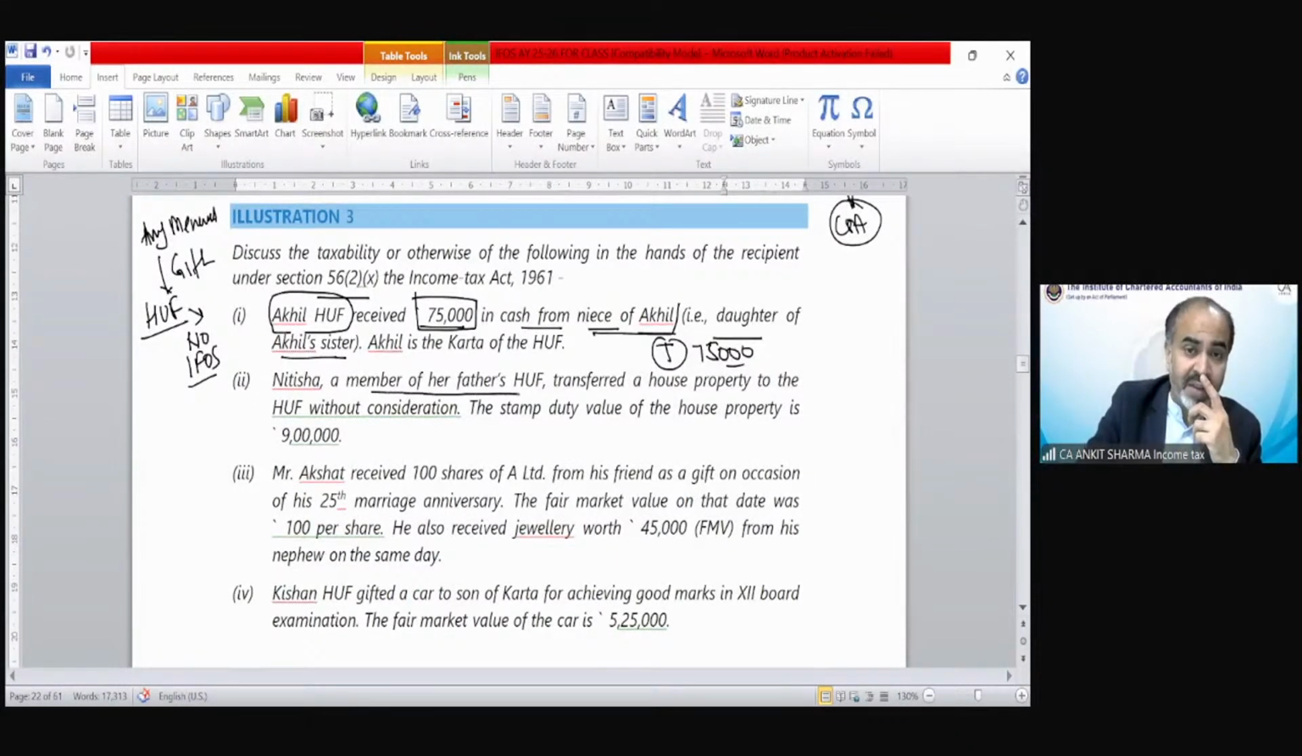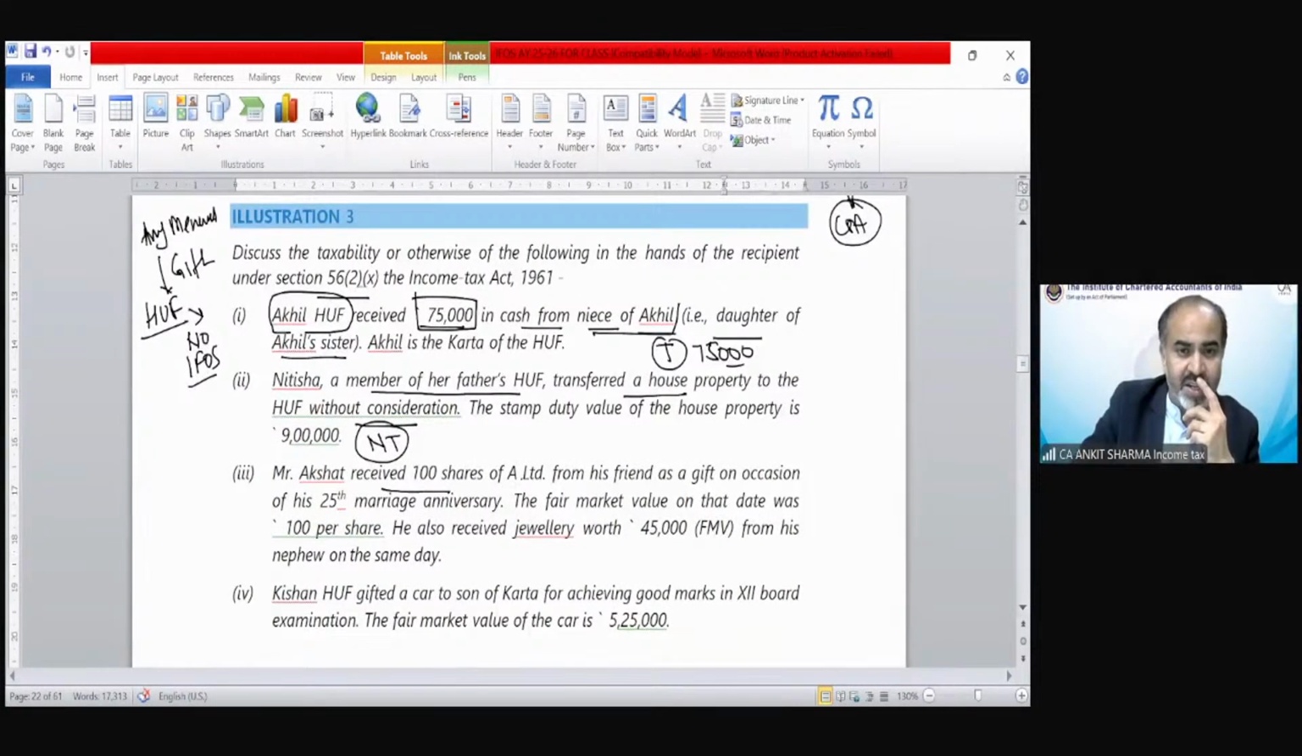Nitisha, member of her father's HUF, transferred a house property to the HUF without consideration, that would not be taxable. Because Nitisha is a part of father's HUF, even after marriage or before marriage, that would not affect the status of Nitisha. She would always be a member of that HUF. So if a member transfers any property to HUF, that would not be taxable.